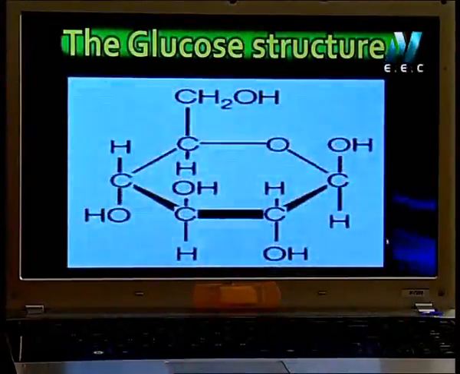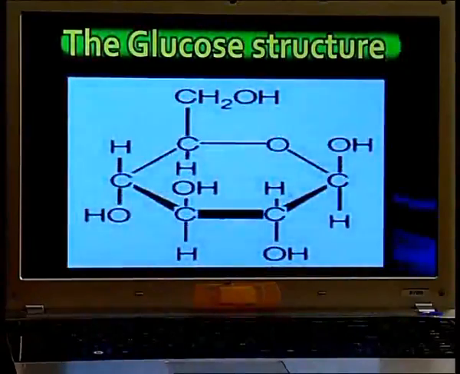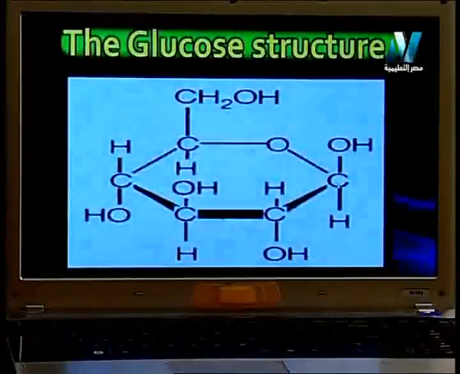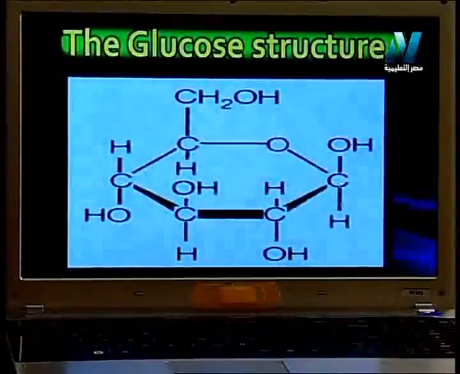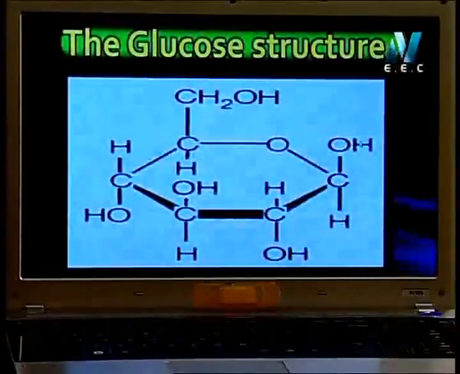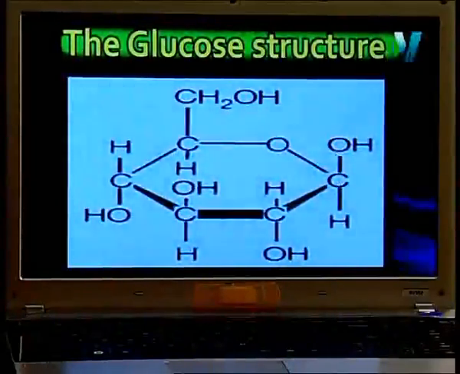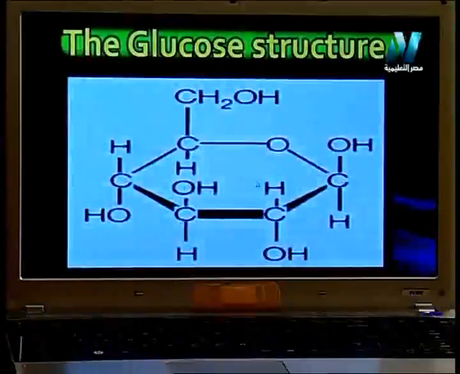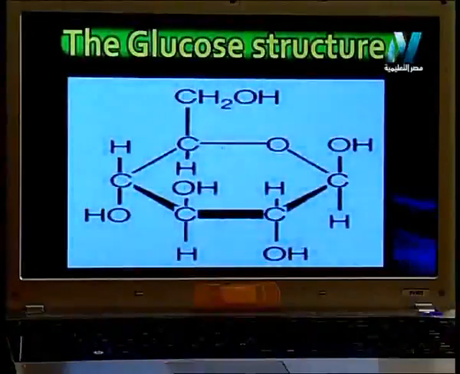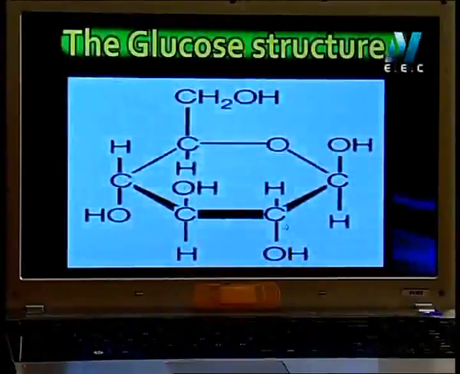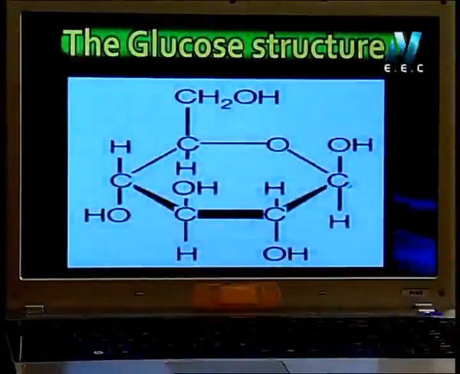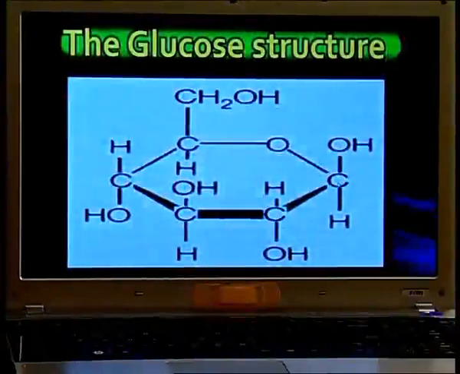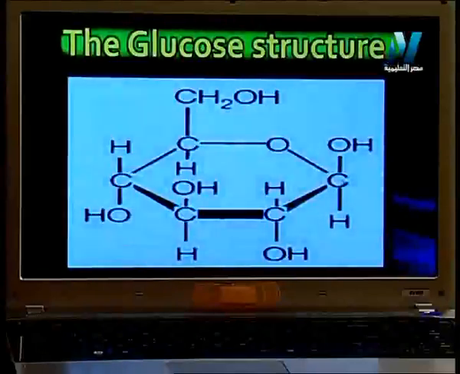The formula of carbohydrates is CH2O. If you have 1 carbon, this carbon must be connected with 2 hydrogen and 1 oxygen. This is the formula. In front of you is a molecule of glucose. The molecule of glucose, as you see, contains 6 carbon. Let's count this. This is the first carbon. We will count from the right to the left, not from the left to the right.